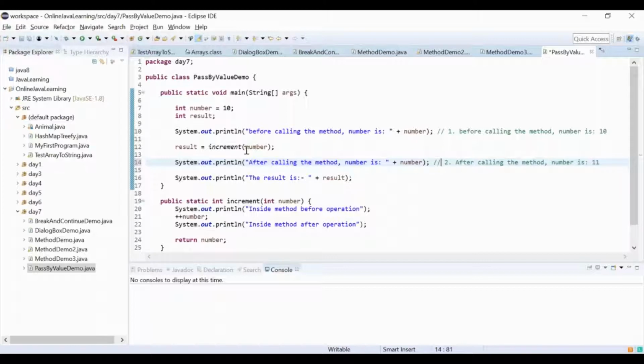Now once it comes to line number 12, which line should the control go to? It should go to line number 19 inside that method. That is the correct thing. I forgot those things as well, so I will mention those for you. So this assumption is incorrect. I'm helping you out to understand all these things so that your understanding will be more robust. So here it will come. Now what will it print over here, you tell me.